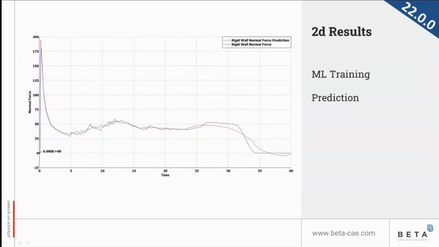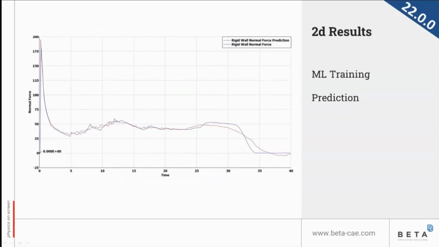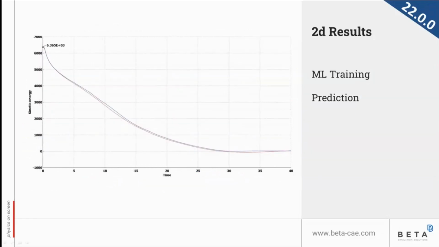As I mentioned, 2D plot results can also be used for the training and prediction. In this case, we have seen some results from the same analysis, some normal force and some kinetic energy. Again, here the prediction is red and the FE results is the blue. We see that we have a very good accuracy.